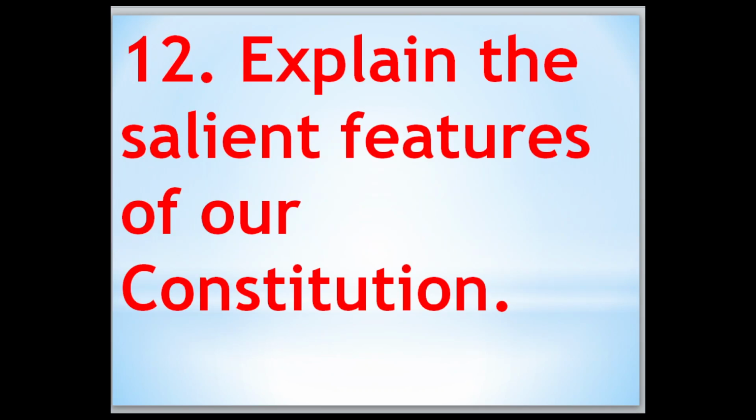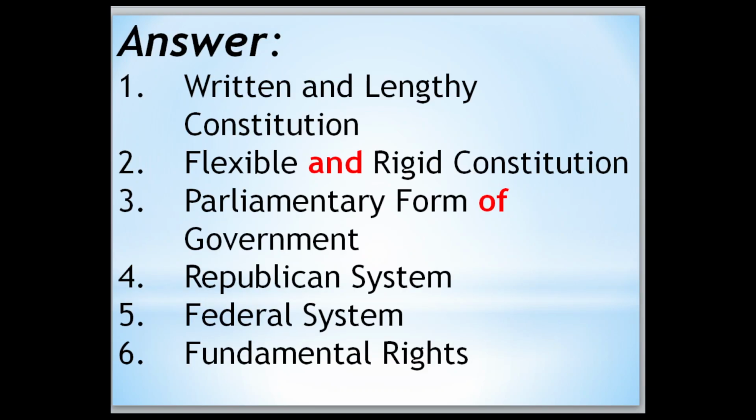Okay, now move to: explain the salient features of our constitution. First one, written and lengthiest constitution. Ours is a written constitution, and right now it has 25 parts, 12 schedules, and 470 articles, and all of them are in written form.